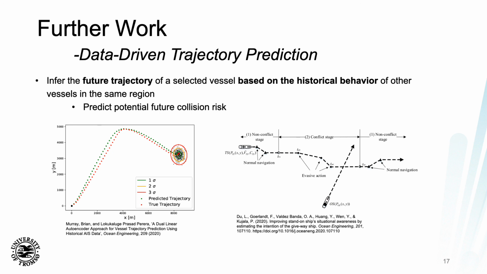At this point, you're not required to adhere to the COLREGs because there is no collision risk. But if you're able to conduct a long-term prediction, a 30-minute prediction into the future, then you can conduct some minor course or speed alterations such that there will be no collision risk in the future. In this manner, you're still adhering to the COLREGs as there is no collision risk at that point, and you're able to prevent such a situation from arising.